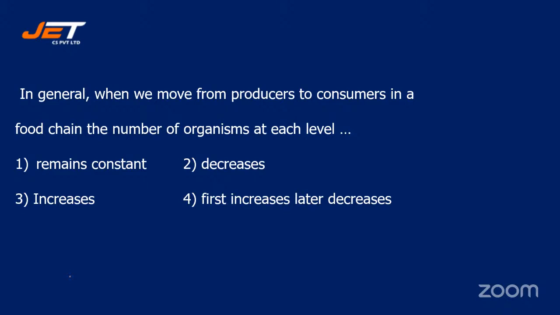Answer this question carefully, students.